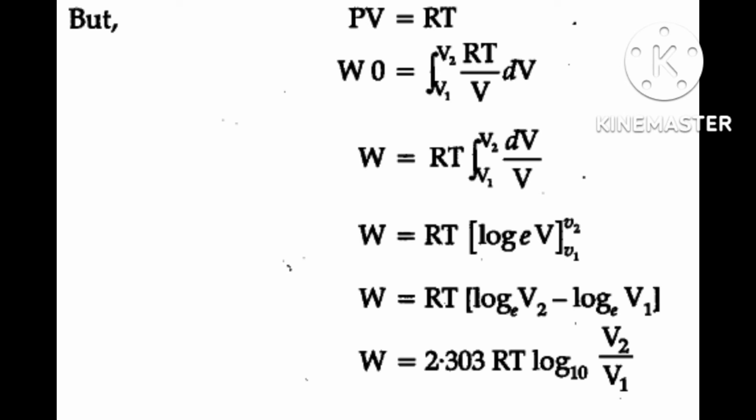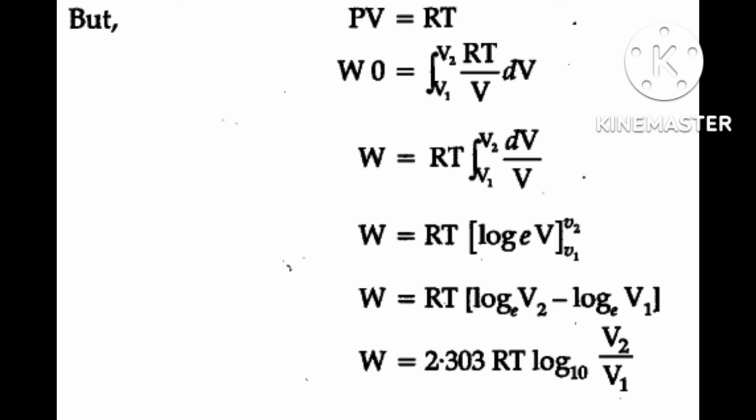That's why we have not written delta V as negative. Only one minus we have written, minus P into dV, because you don't know whether it is expansion or compression. That depends upon the situation. If the gas is compressed, then P plus dP, and if expansion is going on, then P minus dP.